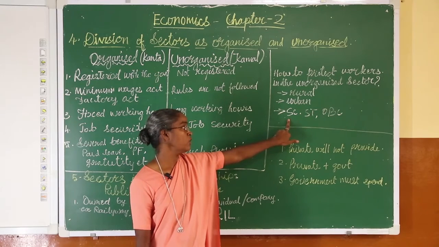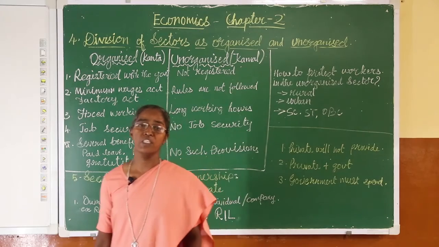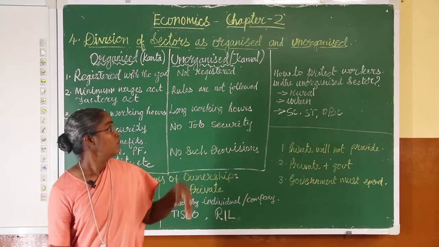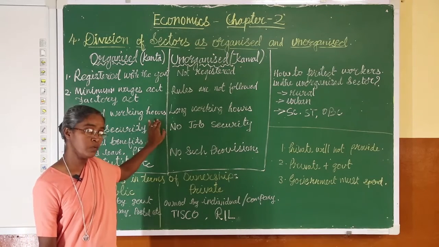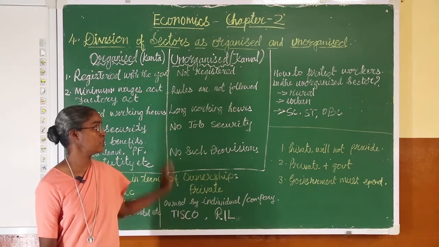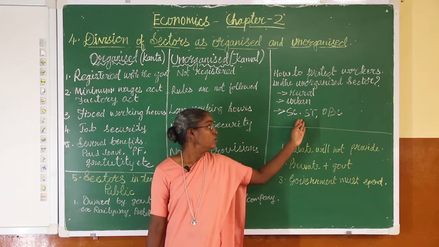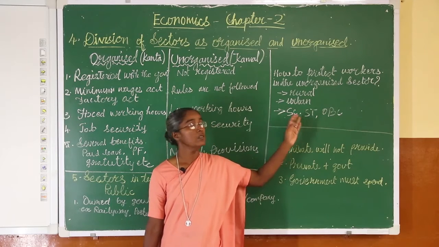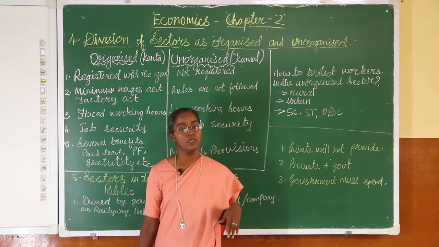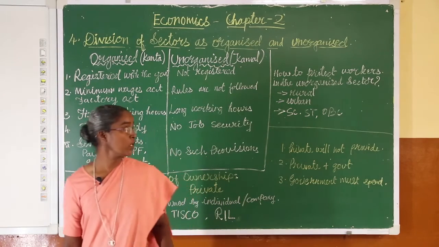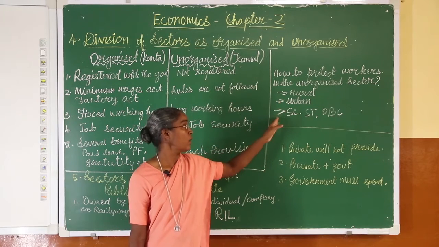And when we speak about scheduled caste, scheduled tribe and OBC, other backward communities, they are also very much vulnerable in the unorganized sector. They also do not have the job possibilities to be employed in the organized sector. Therefore, these are the people who need help, who not only face all this exploitation, they also face a lot of social discrimination. Now, it is the duty of the government to protect all those who are employed in the unorganized sector.